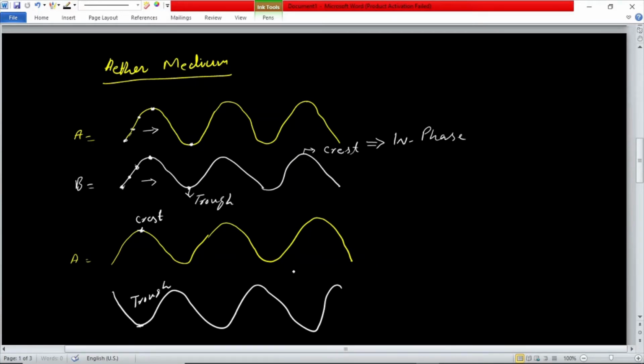and in this case this is called out of phase, because if we see these particles, they are not moving in synchronization with this wave. For example, when this is moving up, this one is moving downward, so they are not moving in synchronization. And similarly, when we reach the top point here, this point starts moving down while this is moving up here. So they are not moving in synchronization with each other but opposite to each other. So in this case these waves are called out of phase.